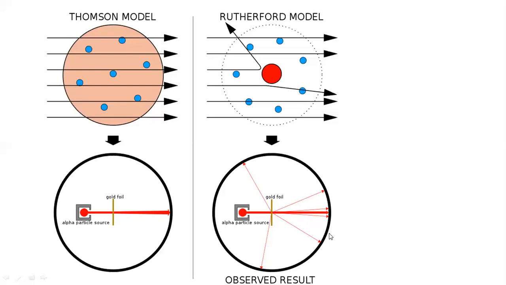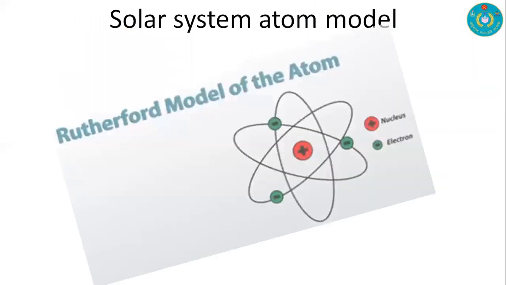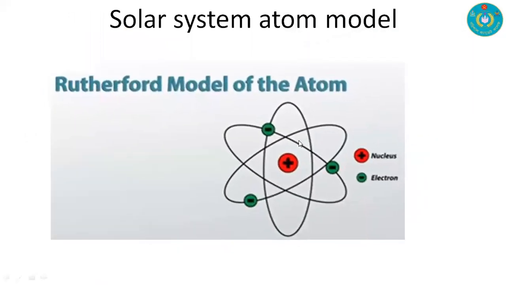With this observation, we can conclude that there is a charge, that is positive charge, situated in the center of the atom, and it is called the solar system atom model, because electrons are circulating around the nucleus. This is also called the solar system atom model.